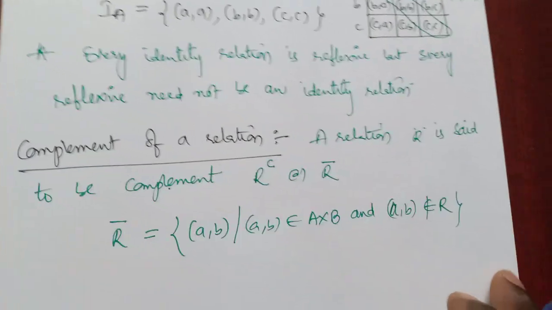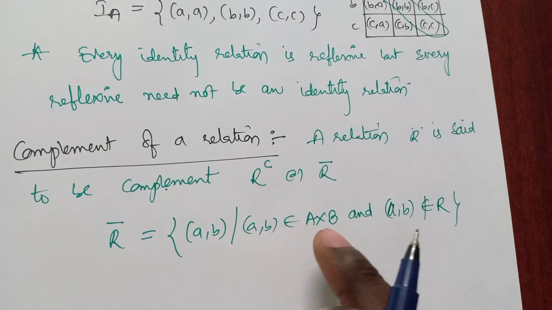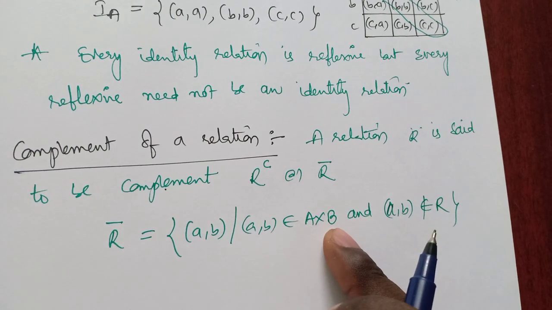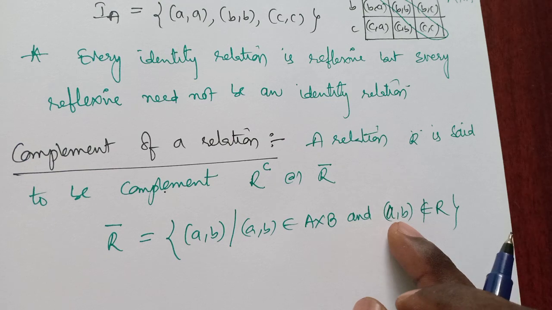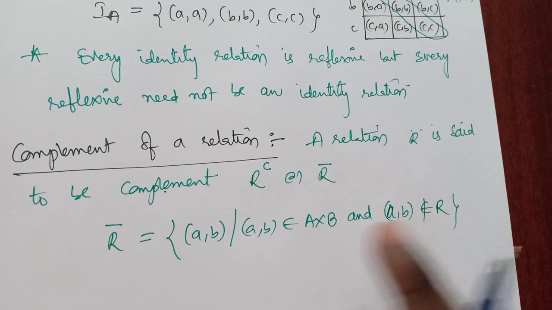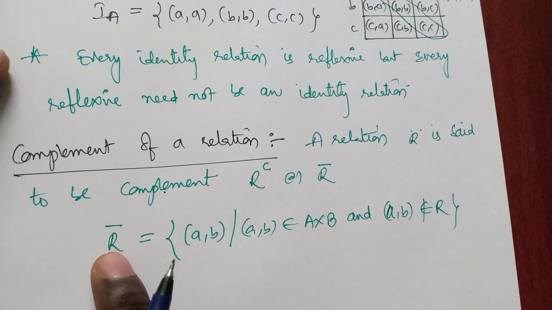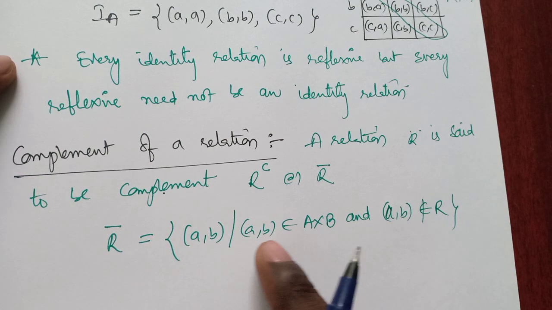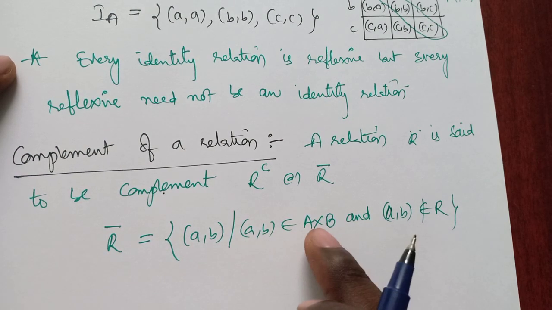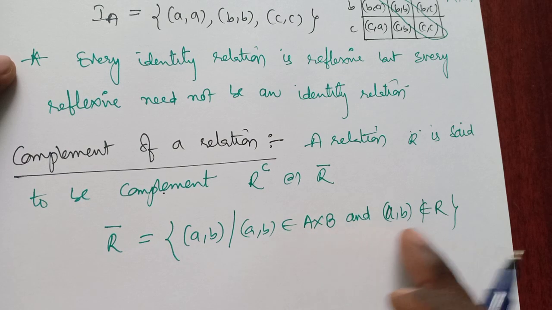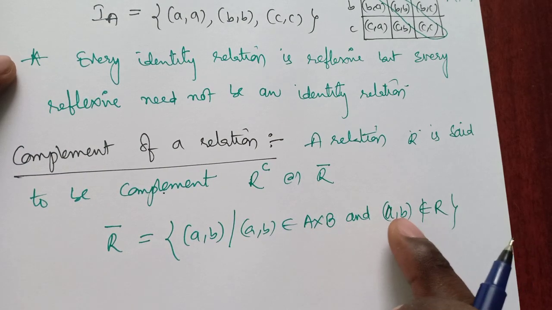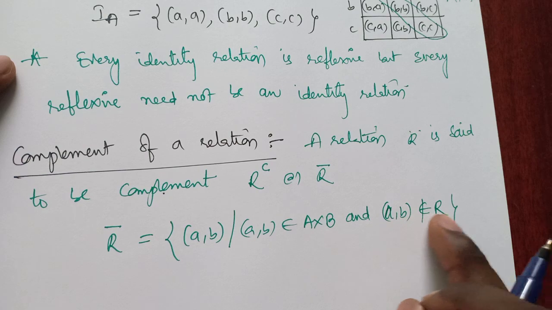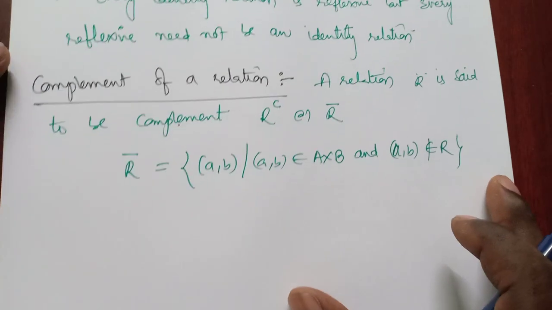So please don't confuse this. (a, b) belongs to the Cartesian product, but (a, b) does not belong to the relation. This is nothing but the complement of a relation. So we have (a, b) which is present in the Cartesian product, but the ordered pair (a, b) does not belong to R.